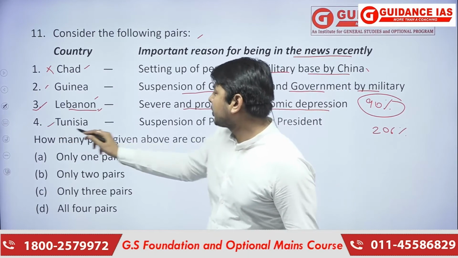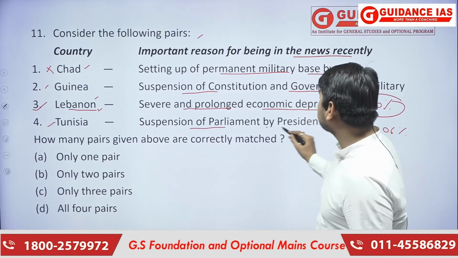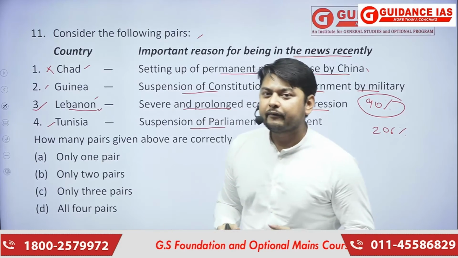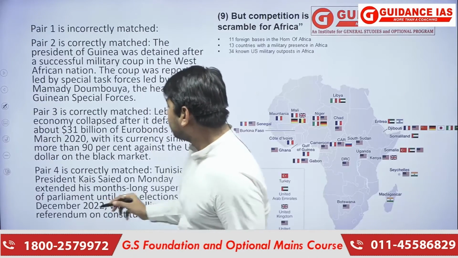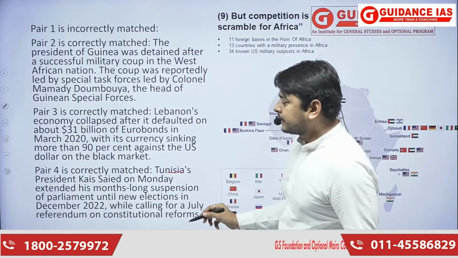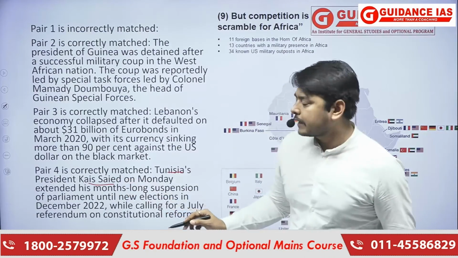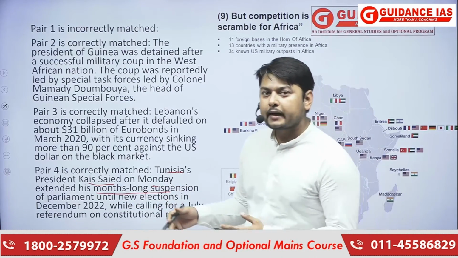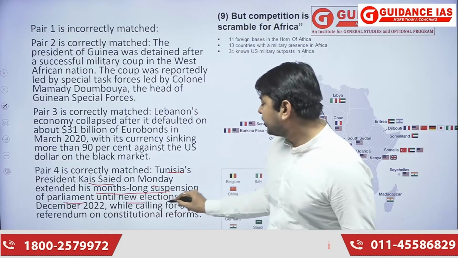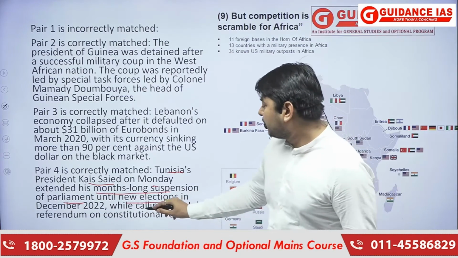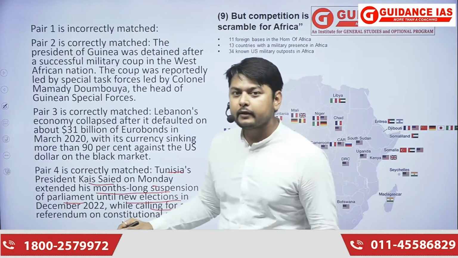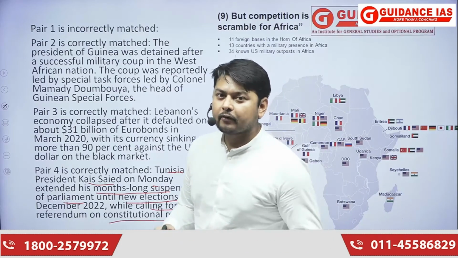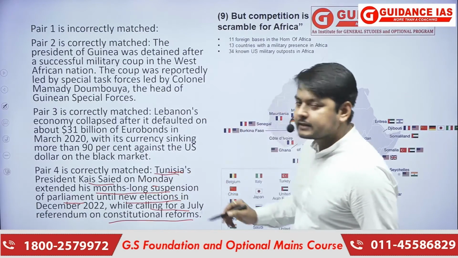Next we'll be seeing Tunisia. So in Tunisia, the suspension of parliament by the president. Here we see that this statement is also correct. Tunisia's president, Kais Saied, on Monday extended his months-long suspension of the parliament until new elections in December 2022, while calling for a July referendum on the constitutional reforms. So this has been done by the president of Tunisia.